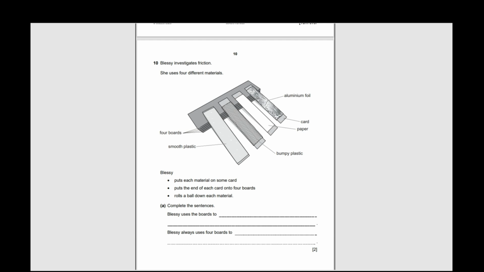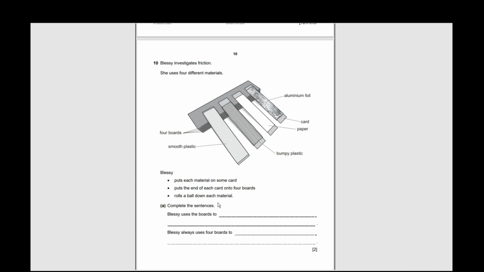Blassie investigates friction. She uses different materials. So these are four boards: smooth plastic, bumpy plastic, card and paper, aluminum foil. Blassie puts each material on some card, puts the end of each card onto four boards, rolls a ball down each material. Complete the sentences. Blassie uses the boards to dash. Blassie always uses four boards to dash.